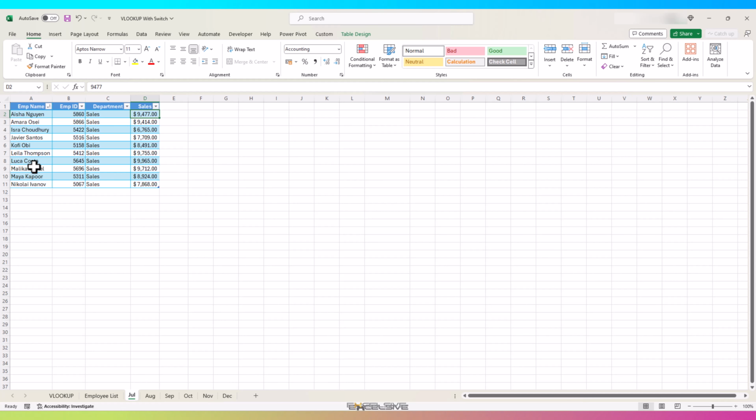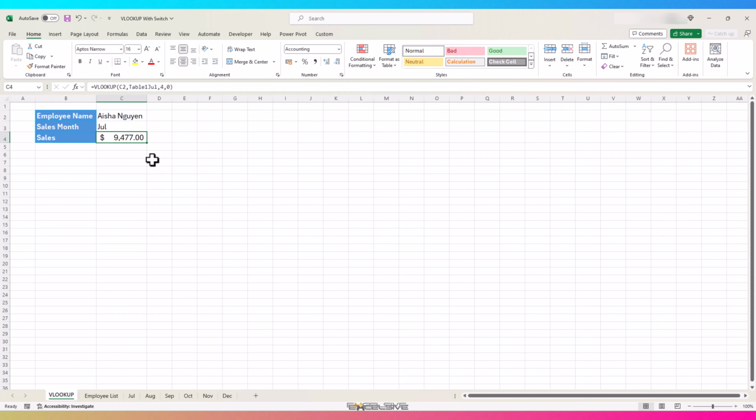Here, Luca Costa has made total sales of $9,965. Let's change our name to Luca Costa in the drop-down, and here is the sales value, $9,965. What if we come across someone that wasn't working in July? What if we select a lookup value which is not present in that particular month?